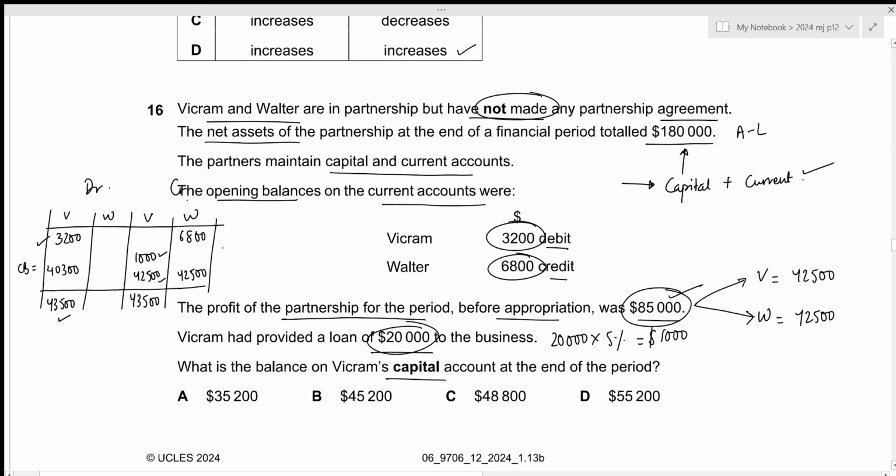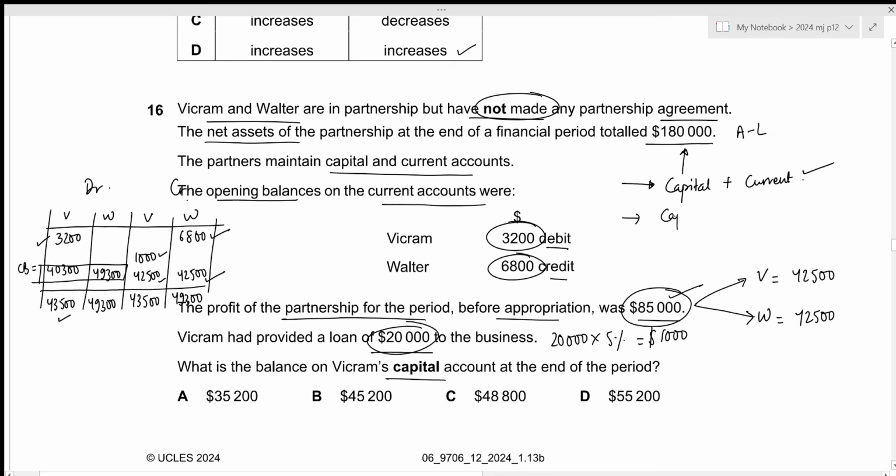Now for Walter, the total on the credit side will be 6,800 plus 42,500, which is 49,300. And that will act as his closing balance. Now if you bring this down to the other side, this will be the credit balance, right? So for both the partners, we have a closing credit balance from the current account.